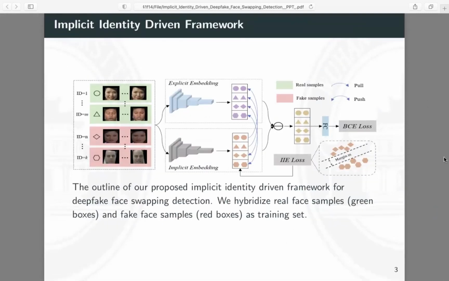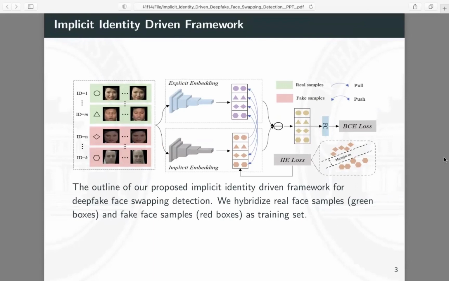We introduce the outline of our proposed implicit identity-driven framework for deepfake face swapping detection. We hybridize real face samples and fake face samples as the training set. It's worth noting that we label the identity of the fake face with the corresponding target face identity. During training, we employ the generic face recognition model to obtain the explicit identity embedding of the training sample as a contrast. The implicit identity embedding extracted by the backbone is supervised by the implicit identity exploration loss.